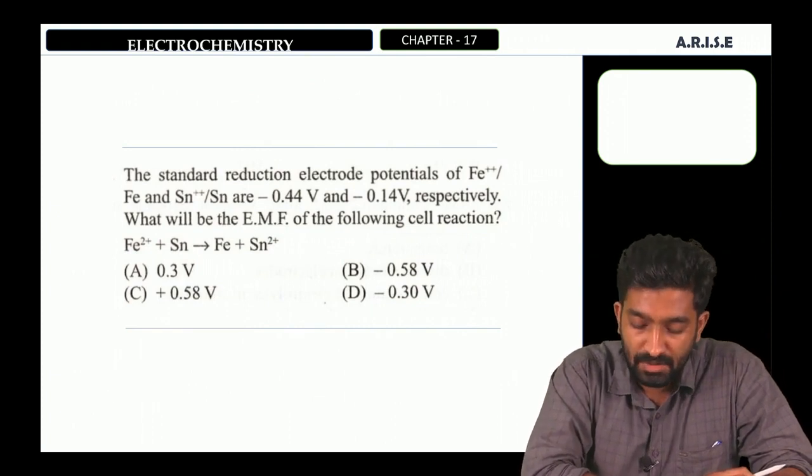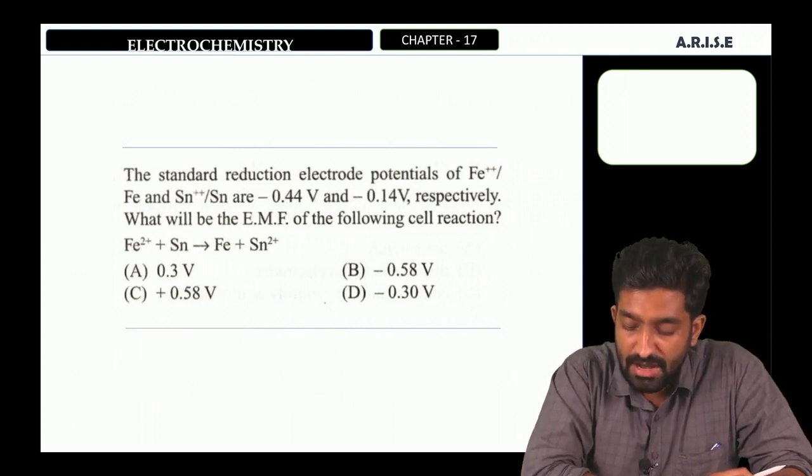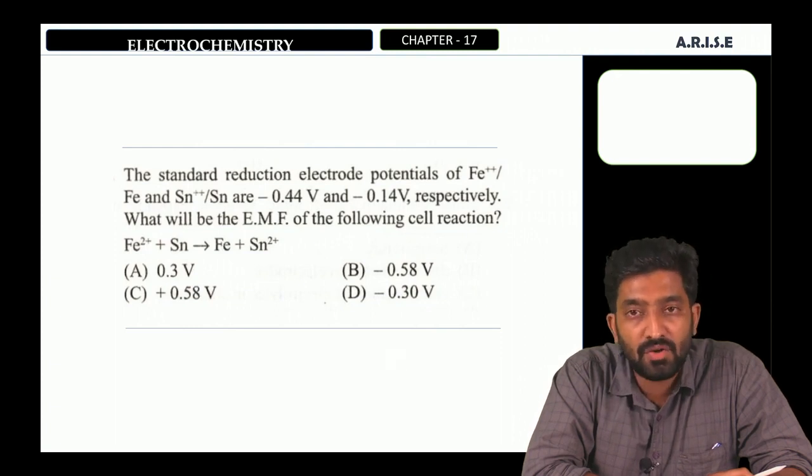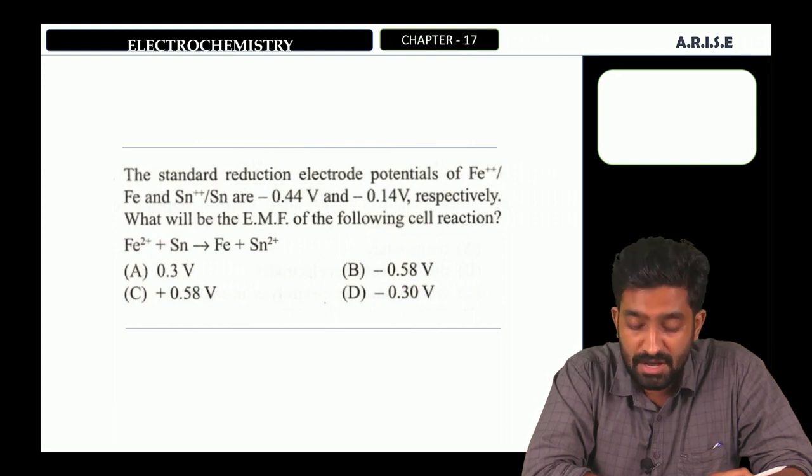The standard reduction electrode potentials of Fe2 plus bar Fe and Sn2 plus bar Sn are minus 0.44 volt and minus 0.14 volt. What will be the EMF of the following cell reaction? The cell reaction is given: Fe2 plus Sn gives Fe plus Sn2 plus.